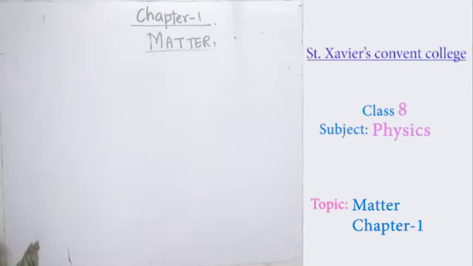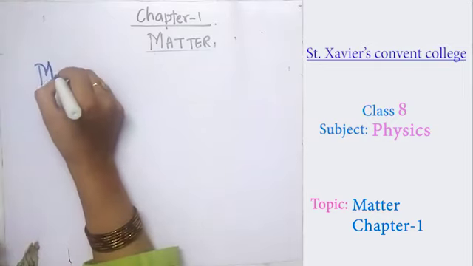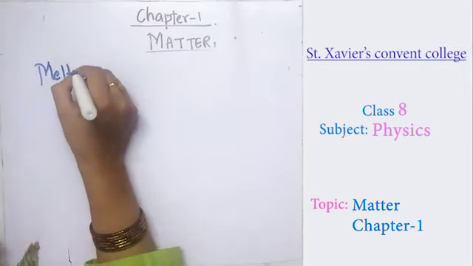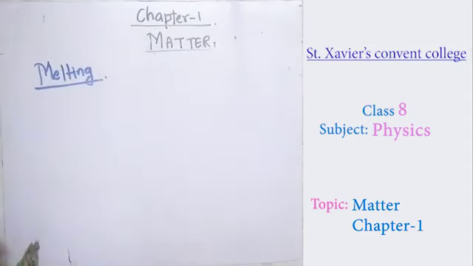The first term we are here to discuss is melting. Something gets melted. How does melting take place?